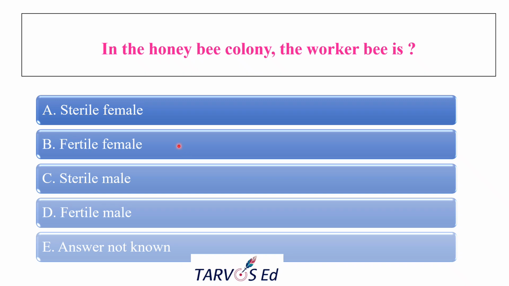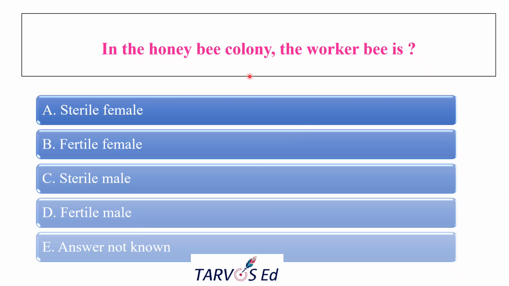The next question is, in the honeybee colony, the worker bees, they asked the gender of the worker bee, whether they are female or male, sterile or fertile. The options are sterile female, fertile female, sterile male, fertile male, and answer is not known.